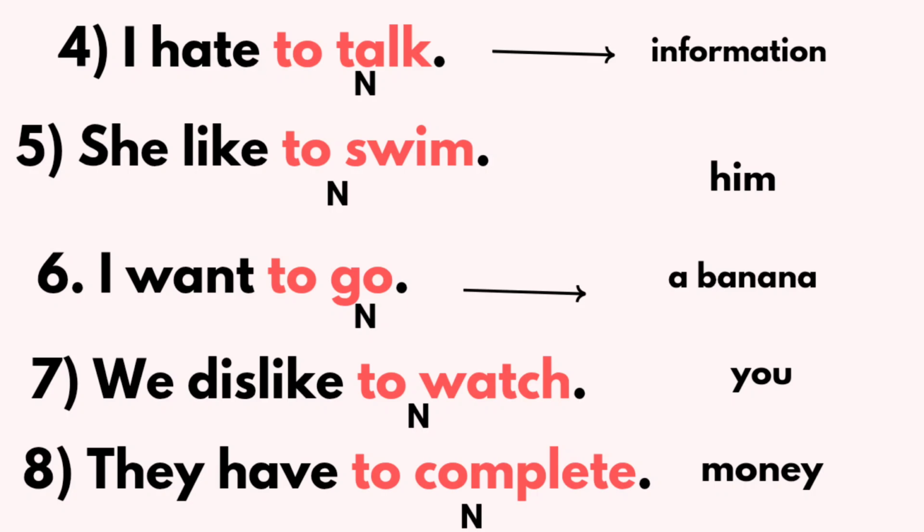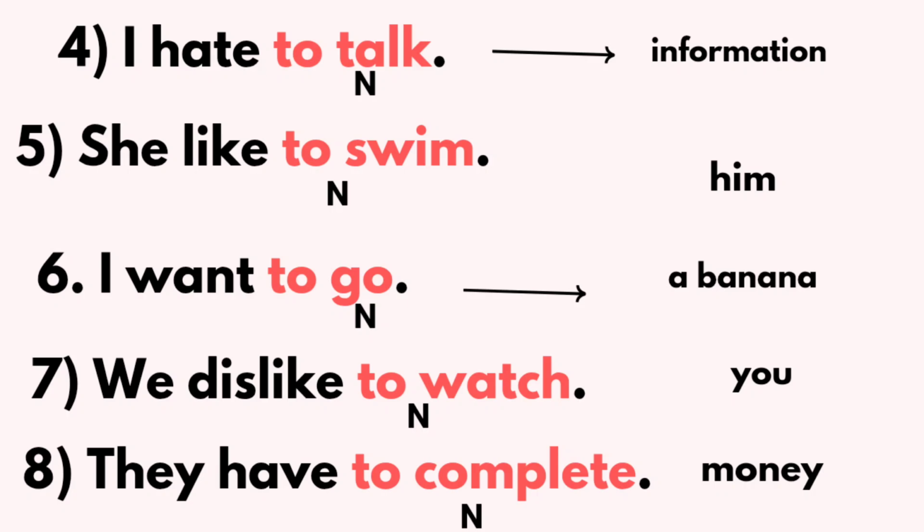Just remove infinitives and take any noun, whatever you want, and keep that noun in the infinitive position. Here I have taken some nouns: information, a banana, you, money, him. These are all nouns and pronouns, right? So just replace infinitives. I hate to talk. In the place of "to talk", I can say I hate information. She likes him. I want a banana. We dislike you. They have money.